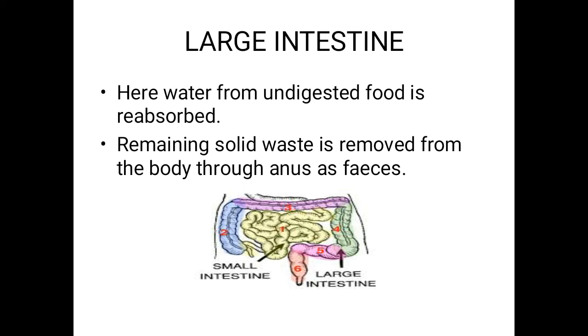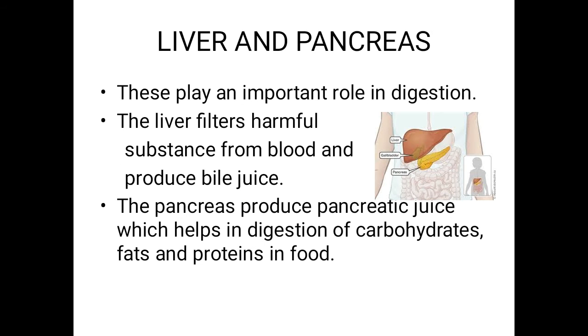The waste is excreted as feces. In this digestive system, the liver and pancreas play an important role. The liver produces bile juice, which is helpful for digestion. And also, the liver filters the harmful substances from the blood.